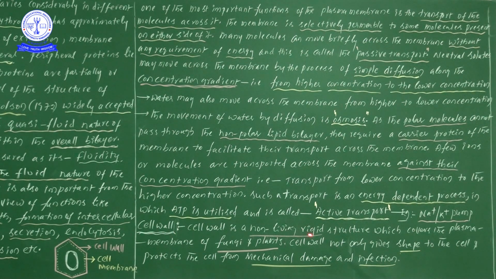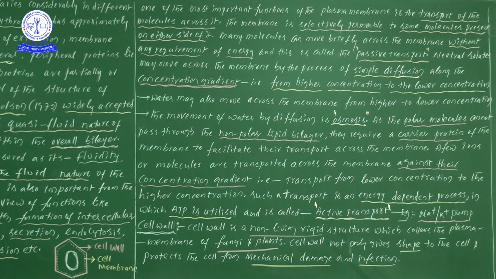The cell wall is a non-living rigid structure which covers the plasma membrane of fungi and plants. So in fungal members as well as in plants, the outermost protecting layer is the cell wall, which covers the plasma membrane. I hope you understood this. On this side, we see one small rough diagram.